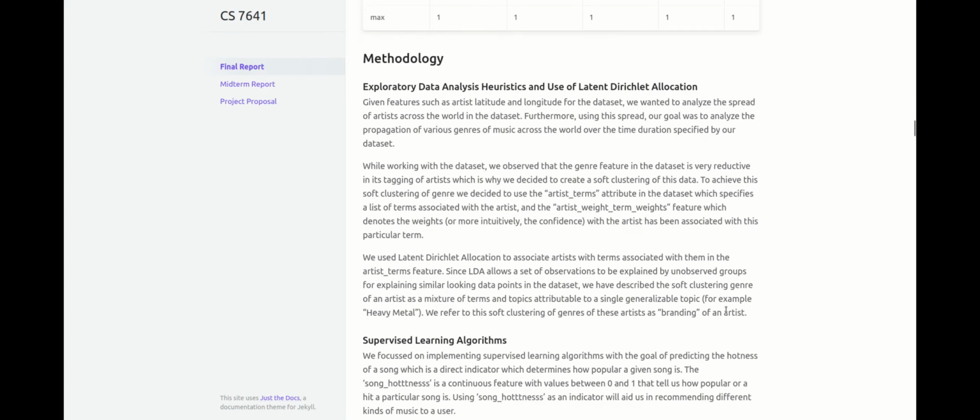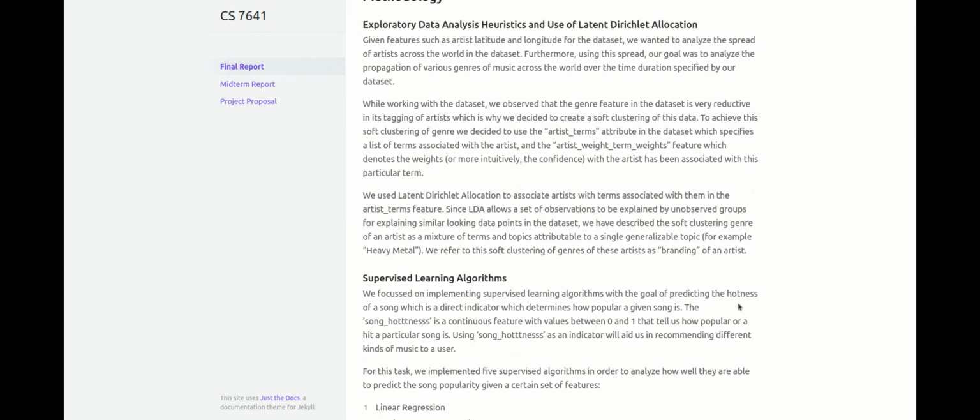Now let's go over the methodology. In this section of our project, we explore the methods we use to analyze our music dataset. We started with an exploratory data analysis, or EDA, to understand the spread of artists across the world and the propagation of various music genres across different regions. However, we observed that the genre feature in the dataset was reductive in its tagging of artists, and we decided to use the latent Dirichlet allocation algorithm to create soft clusters of genres for each artist. We refer to this soft clustering of genres as the branding of an artist.